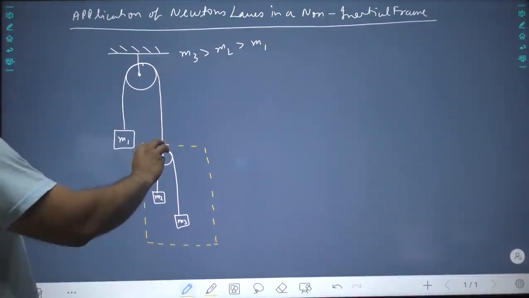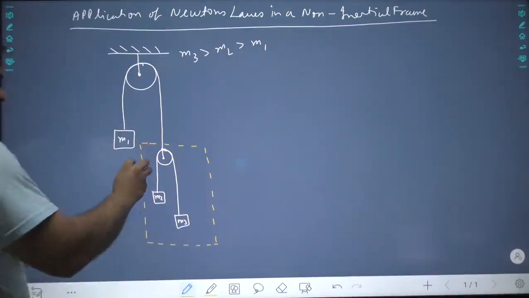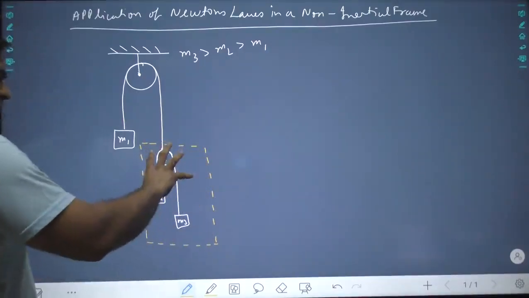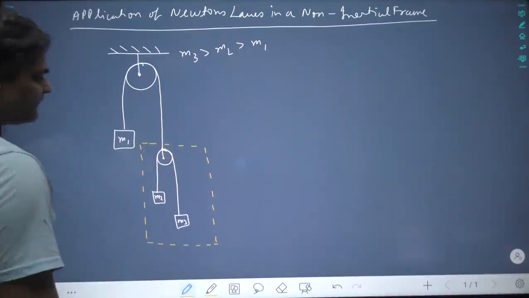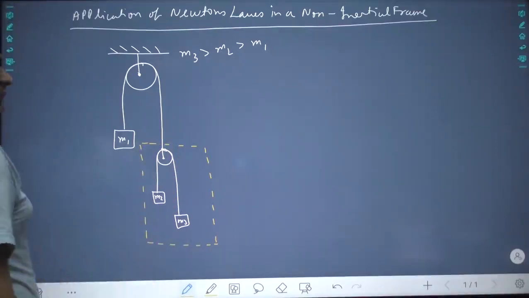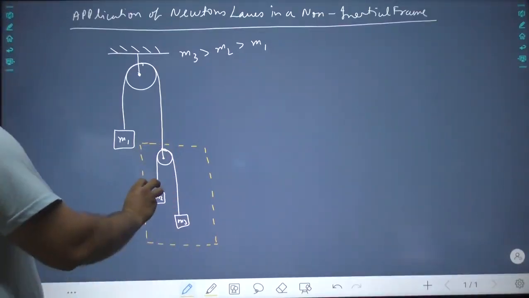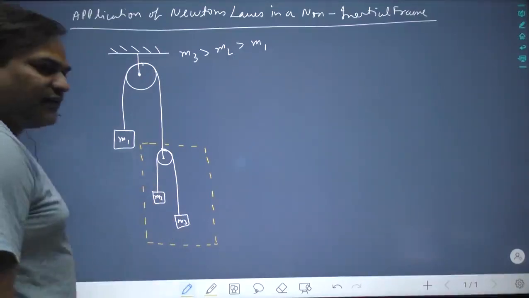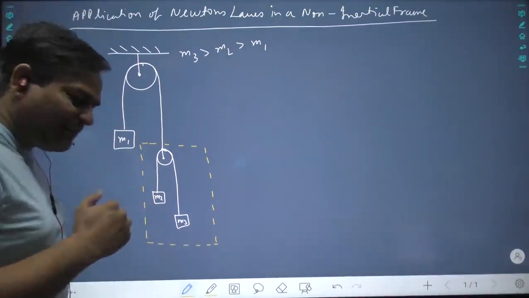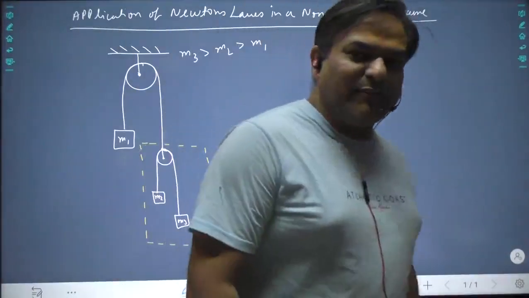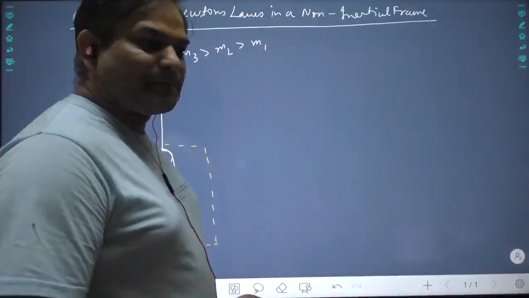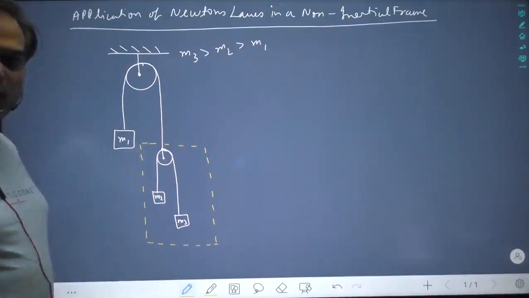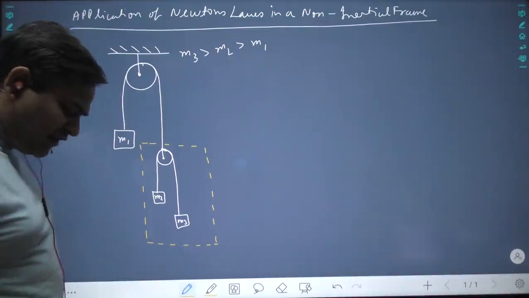Does this pulley or this particular system that I have boxed in yellow belong to an inertial frame? Is it an inertial frame? Can we apply Newton's laws to M2 and M3? Tell me, can we apply Newton's laws to M2 or M3? This whole thing will be accelerating downwards. So can we apply Newton's laws to M2 or M3?